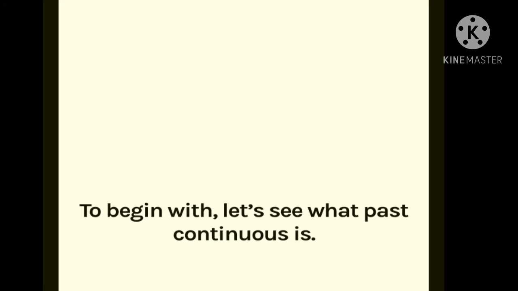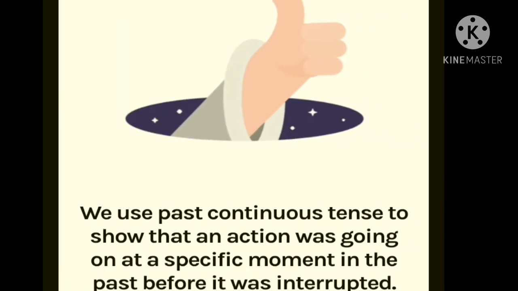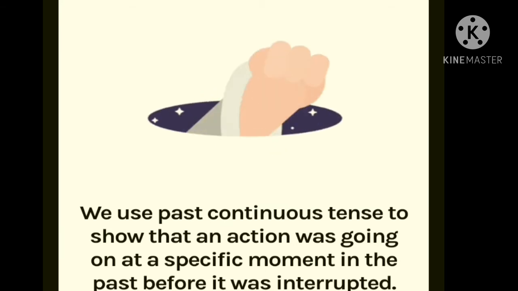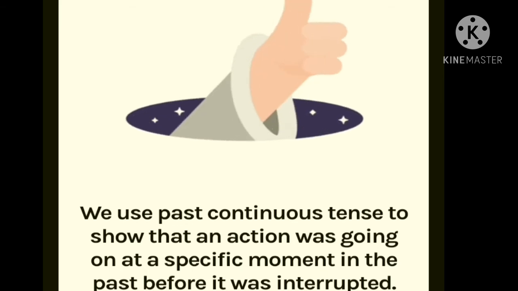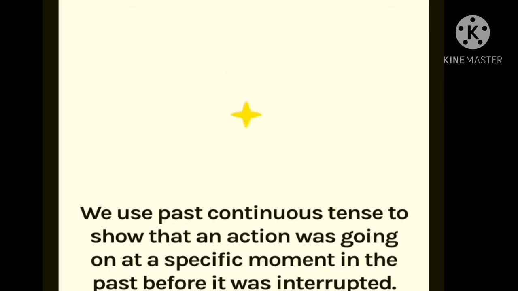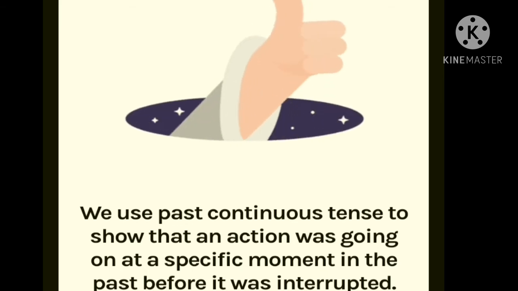Now let's see what the past continuous tense is. We use past continuous tense to show that an action was going on at a specific moment in the past before it was interrupted.